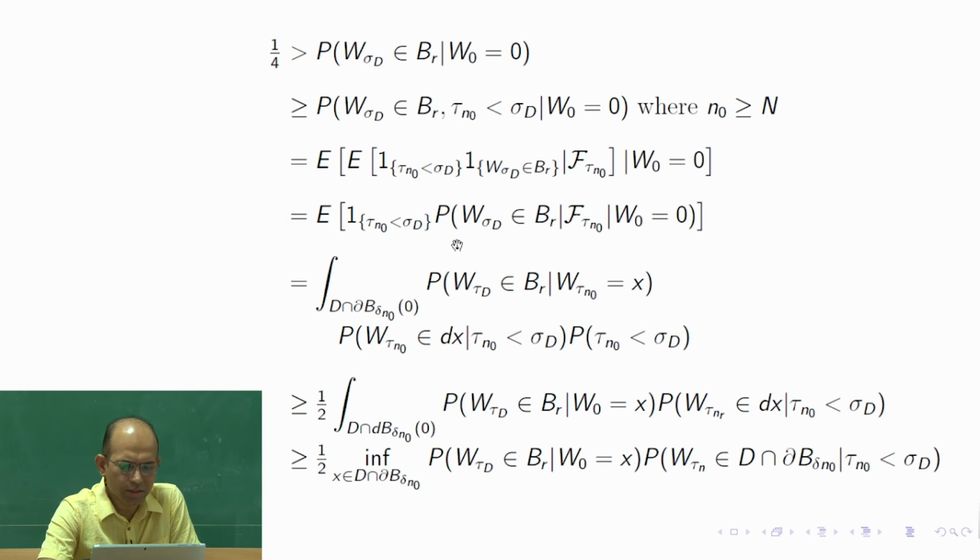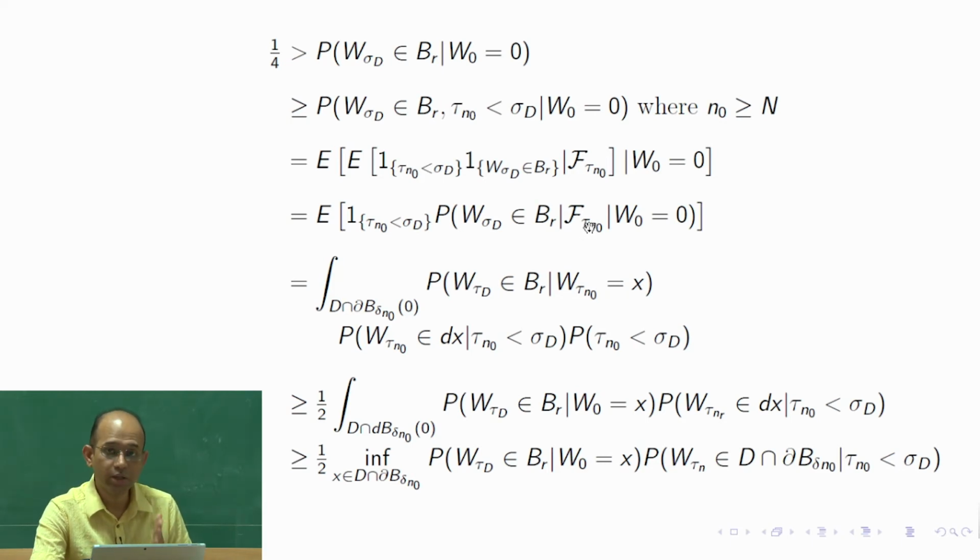For this, the probability of W, instead of sigma d, I am writing tau d. I will explain in a minute why you can do that. So the probability of tau d in B_R given F_{tau n naught}.